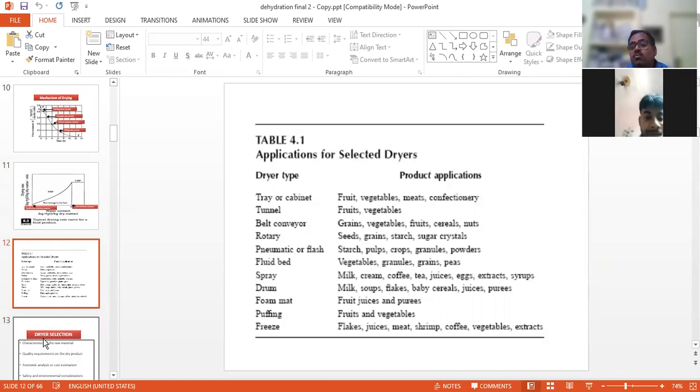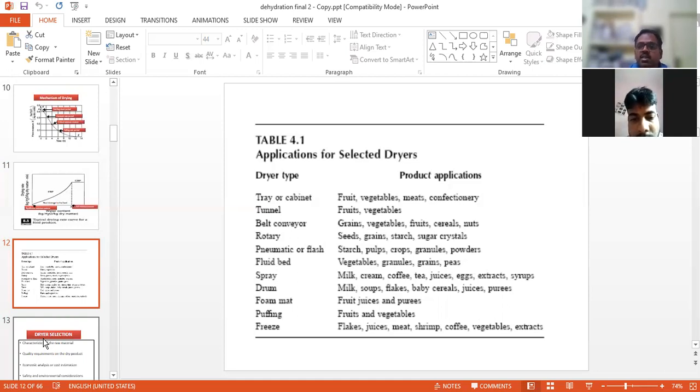Now, what types of dryers exist in the food world? There are different types of dryers, and we can apply them according to the product. Suppose you are drying milk, cream, coffee, cheese, egg, juices, extracts, or syrup, we can go for spray drying. Drum drying we can also use for milk, soups, flakes, baby cereals, juices, and purees.